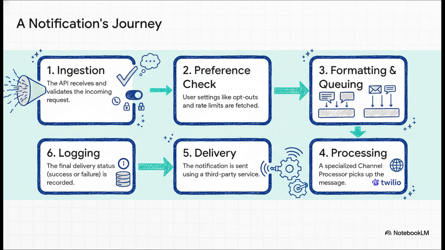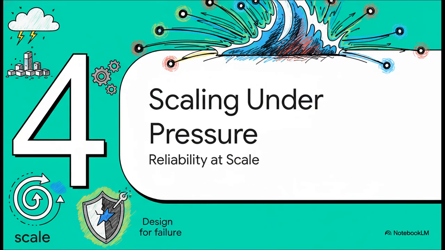Then, step 4, processing. Our mail carrier, the channel processor, grabs it. Step 5 is the actual delivery. This is where we hand it off to a third-party service like Twilio to actually send the SMS. And finally, step 6 is logging. We record whether it worked or not. Simple as that.